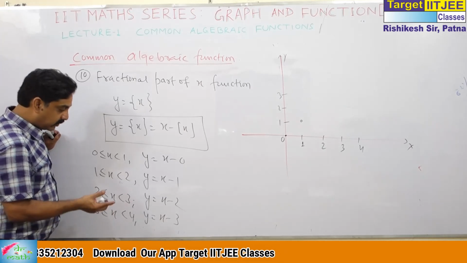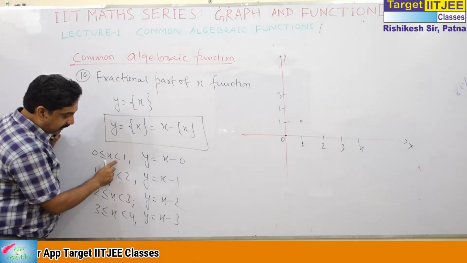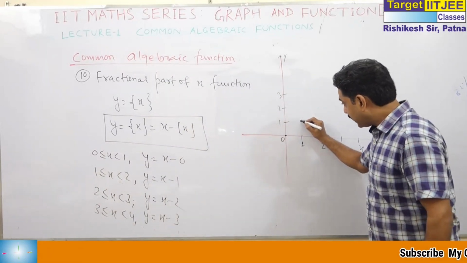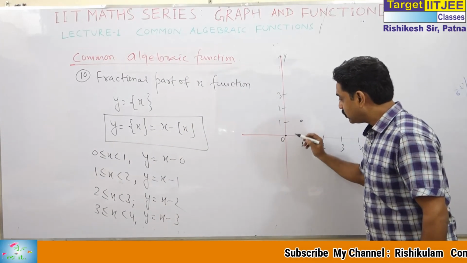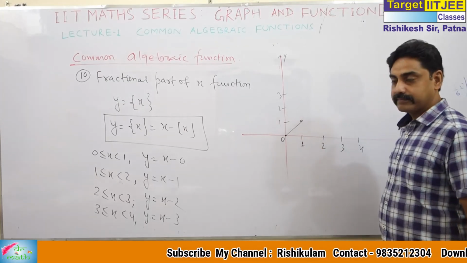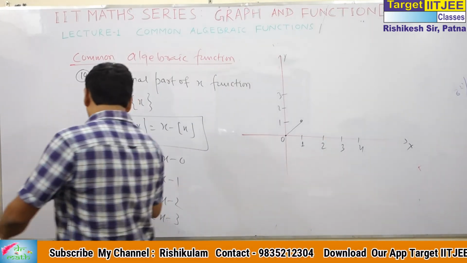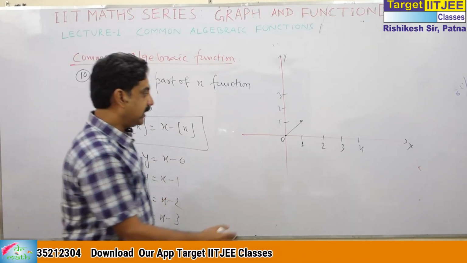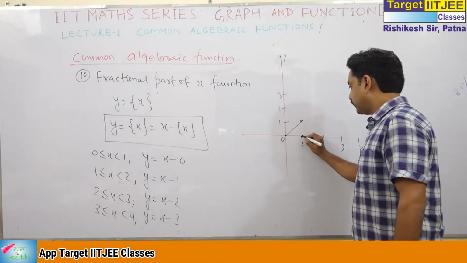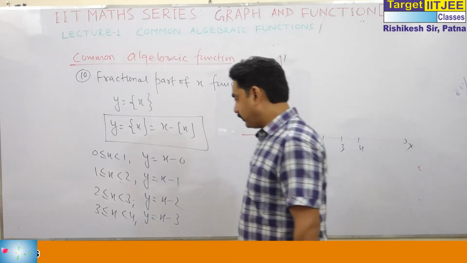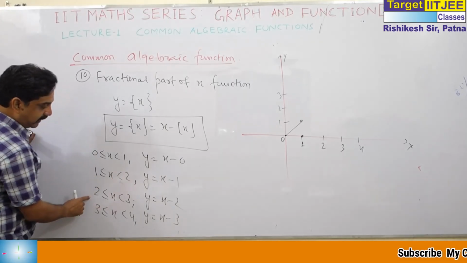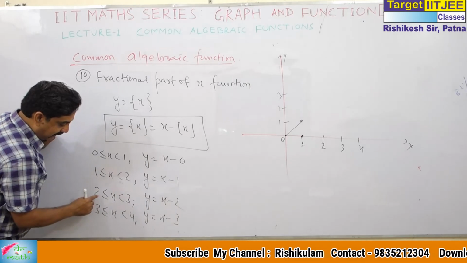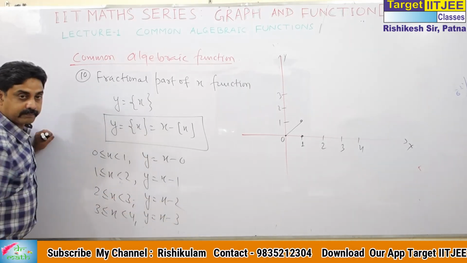What is the difference between the two? Here the sign of equality is not given, so when we take this, we make a hollow circle, meaning this point is not taken, and the graph is like this. And at x is equal to 1, this is 1 minus 1, which is 0, so we start from here. Now come to 2. At x is equal to 2, this is 2 minus 1, 1, and this is 2 minus 2, 0.